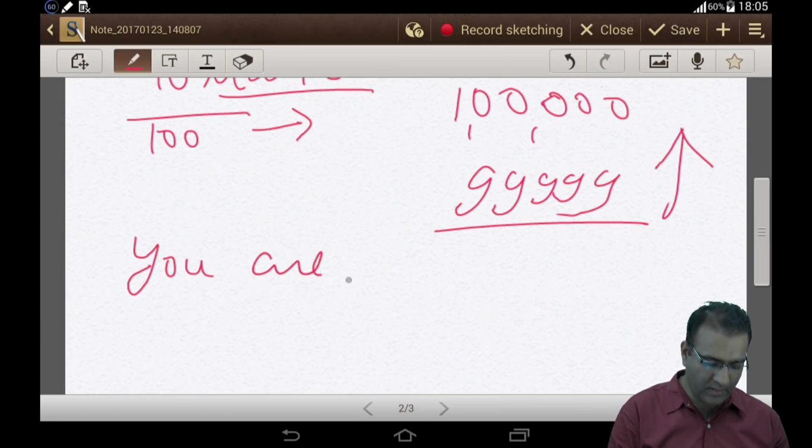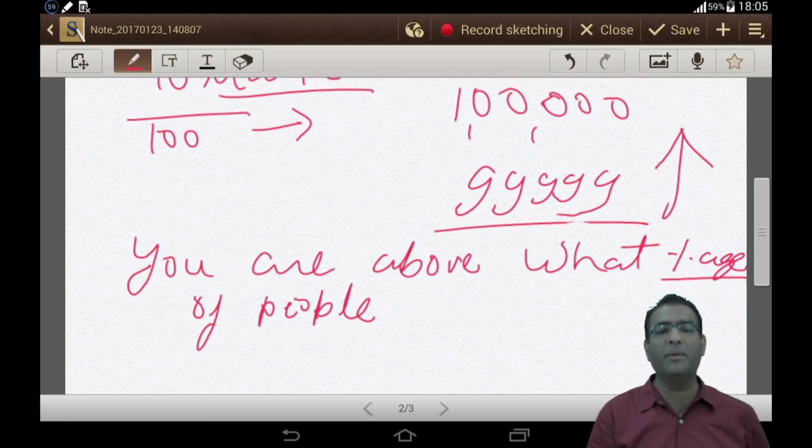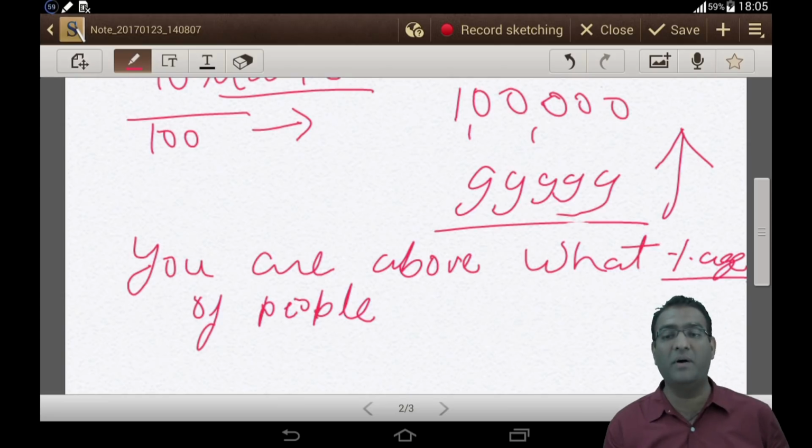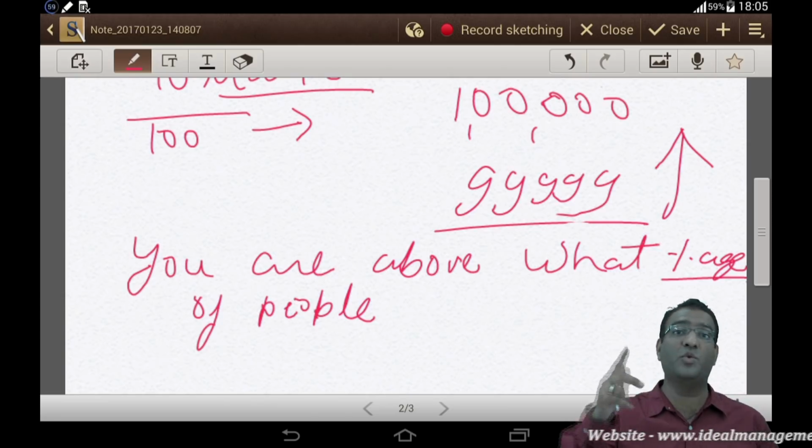You are above what percentage of people. Or when I say you are above, it also means your score is above what percentage of people. कितने प्रतिशत लोगों से आपका स्कोर ज्यादा है.